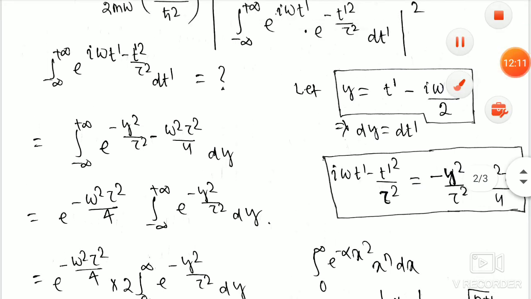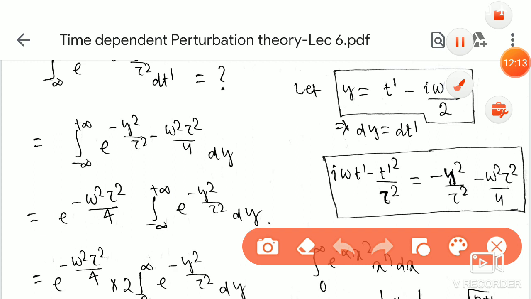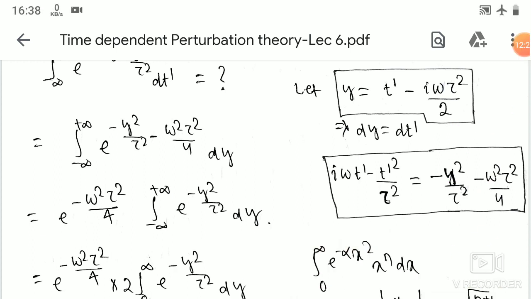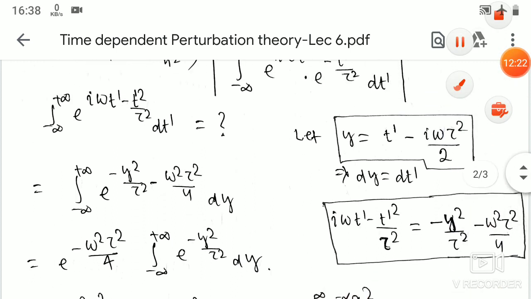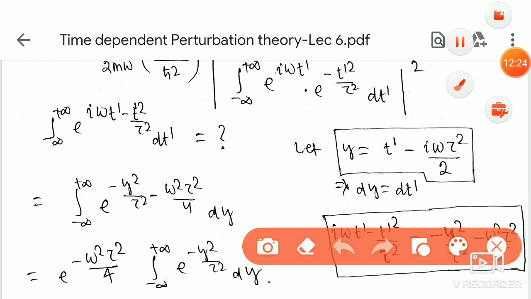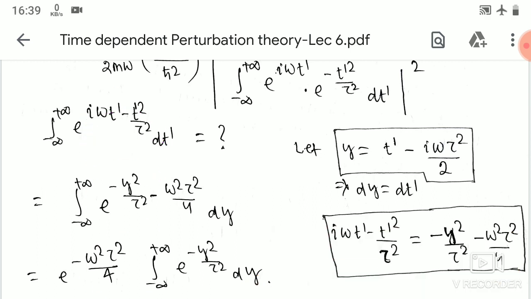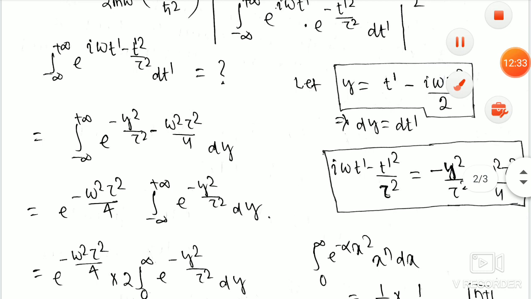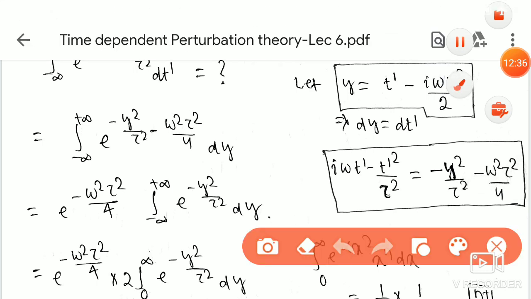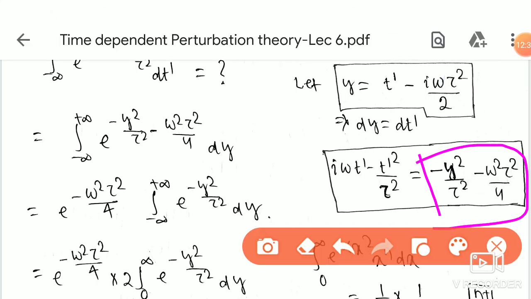When you take y as this and calculate the exponential part, i omega t' minus t'^2 divided by tau^2, you will definitely get minus y^2 divided by tau^2 minus omega^2 tau^2 divided by 4.